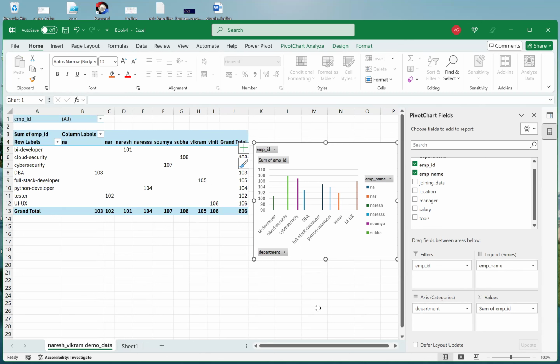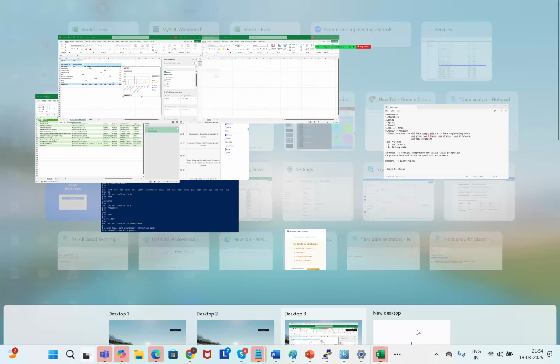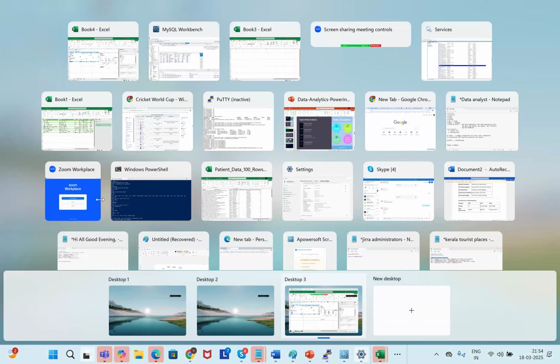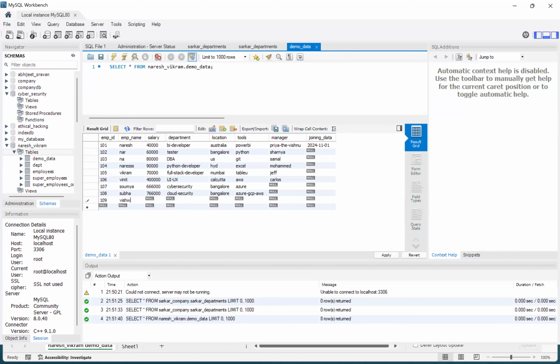So suppose if I add one more column there, automatically it will come. So suppose again, I will go back here. You see, BI developers, all these things will be there. Naresh, Soumya, Shubha, Vikram, Vineet, right? So I'll be adding one more row. So suppose if I go back to the database here, this is what in real-time scenarios we should practice. Suppose I add 109, Vishwa, sorry, I can make it Surendra, something, 80,000 salary, UI, Bangalore, nil.